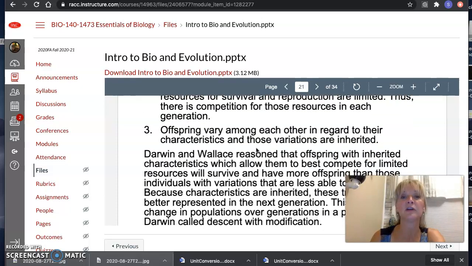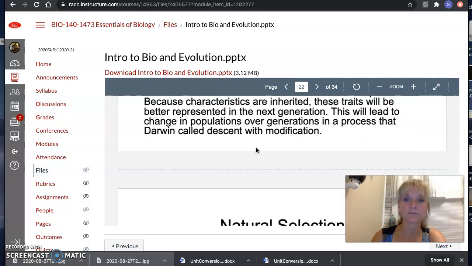The last thing is that offspring vary among each other in the characteristics that they inherited. And you can tell that with your own siblings, if not your children. I know with my sister, she's not a good runner, but I'm a good runner. So if we lived back in the day, she might get eaten and I wouldn't because I'd be running faster away, and they would eat the slower one, right? So offspring, whether it's an animal, a human, or whatnot, usually vary even just a little bit from each child to the next one.